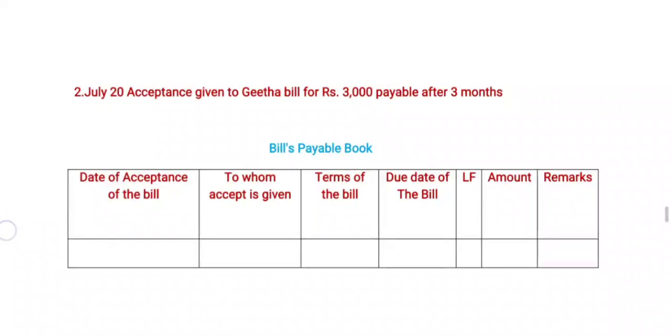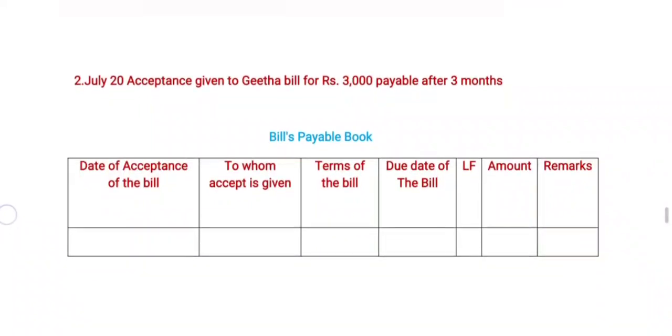Now coming to posting, the date of the acceptance of the bill. In the given problem, July 20 is the date of the acceptance of the bill. Now coming to whom acceptance is given. Here in this problem, Geeta is the acceptor, she is a creditor to our company.